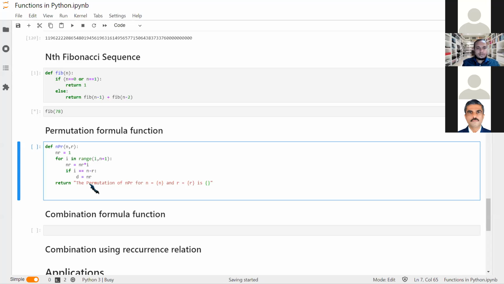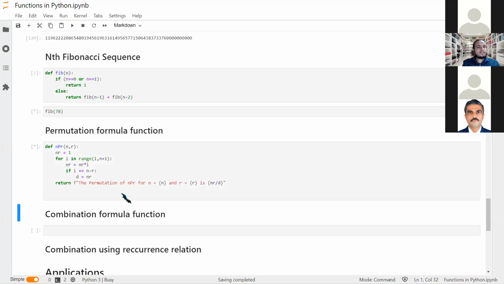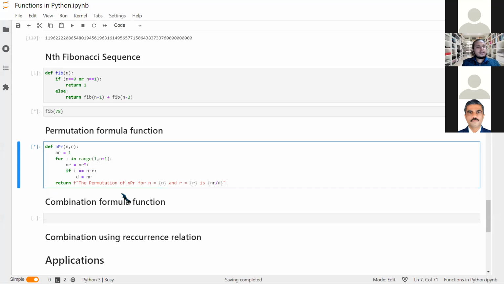It is nothing but nr divided by d. It would be a multiple, so we don't need to worry about decimals. I am using this def definition. Now let us see if we are correct and what are some exceptions.